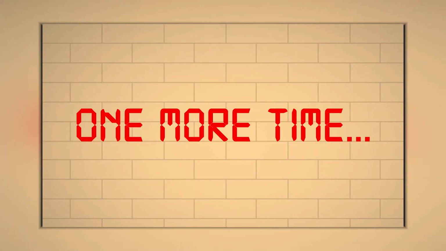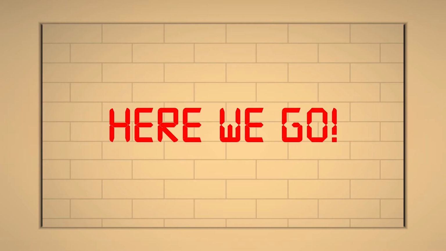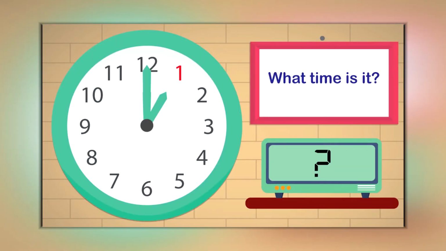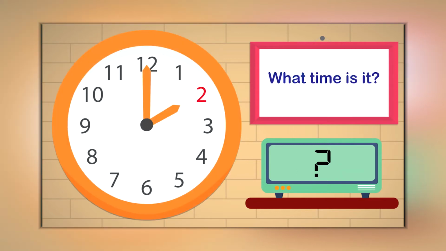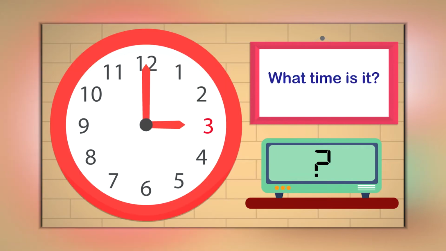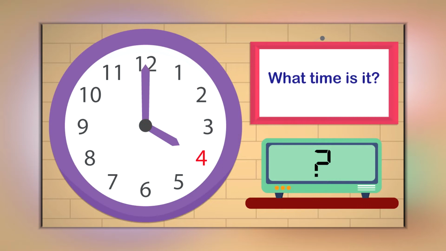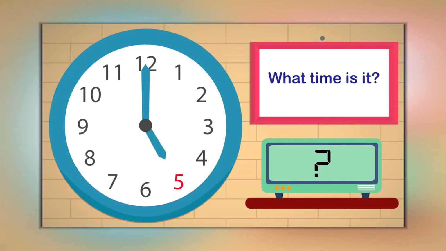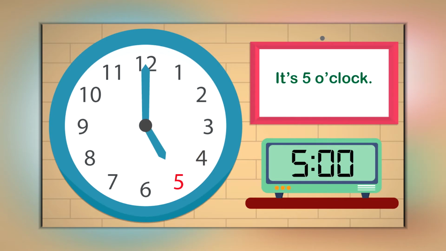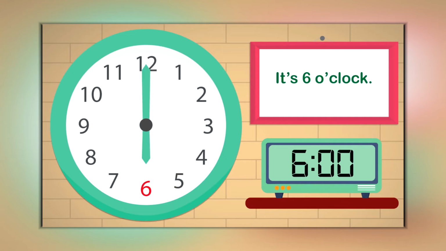Let's do it one more time. Ready? Here we go. What time is it? It's 1 o'clock. It's 2 o'clock. It's 3 o'clock. It's 4 o'clock. It's 5 o'clock. It's 6 o'clock.